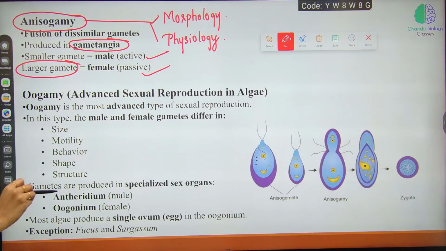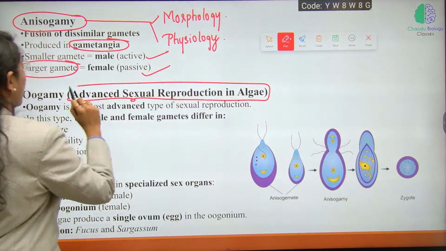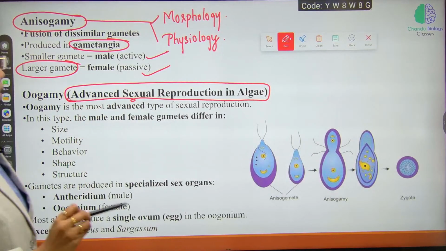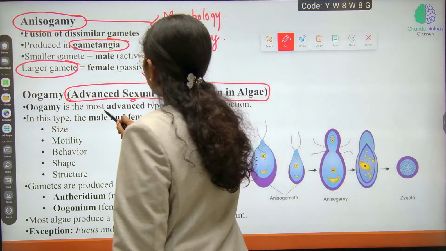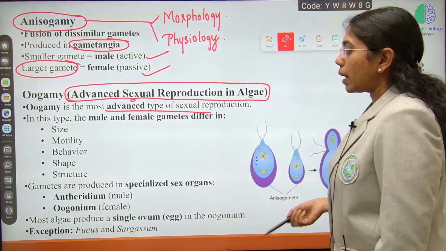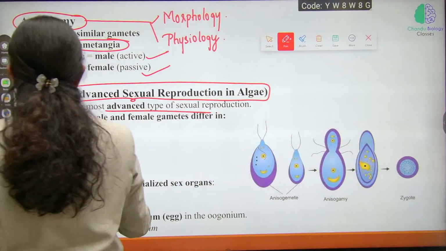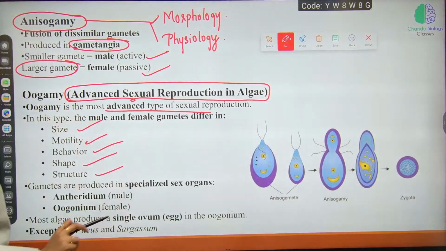Fine, right? And then is oogamy, which is advanced sexual reproduction in algae. Oogamy is the most advanced type of sexual reproduction. In this type, male and female gametes differ in size, motility, behavior, shape and structure.